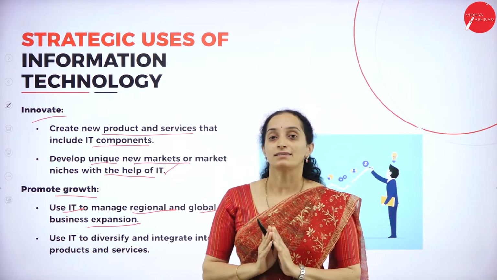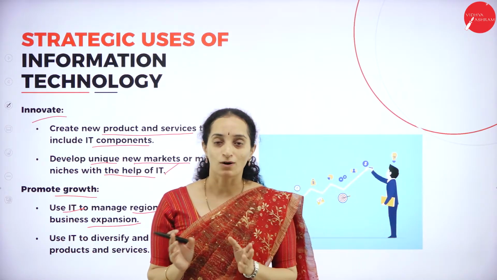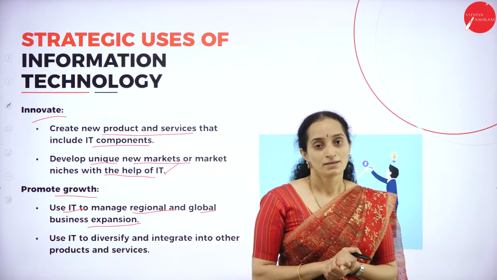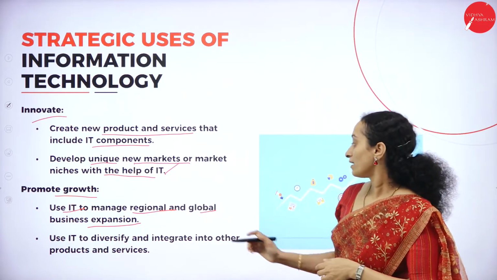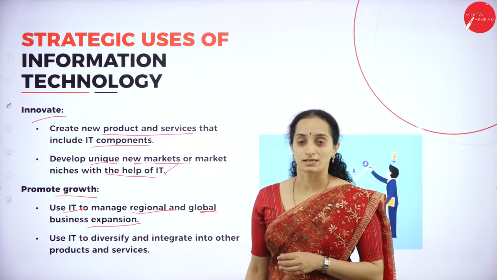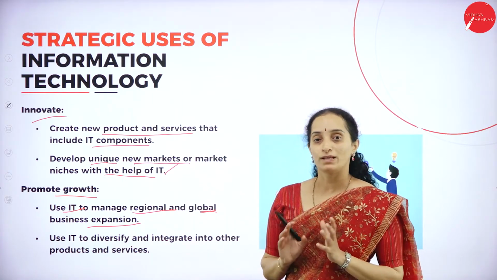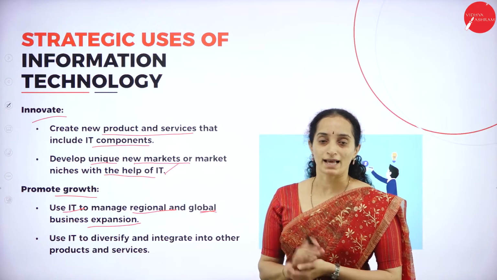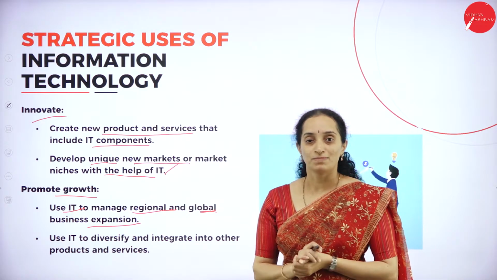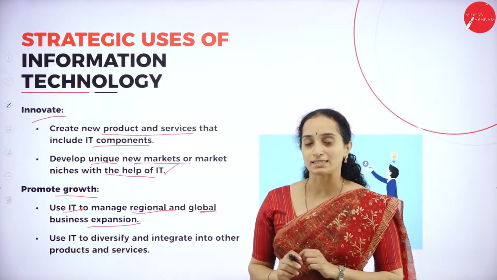It has all the products in almost all countries, which is a global expansion. It has expanded regionally as well as globally. This is one simple example.